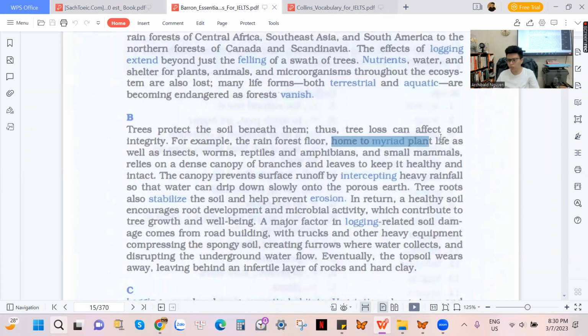Home to myriad plant life. Ở đây mấy bạn nhìn từ myriad chứ. Myriad means lots of, okay, a variety of, an area, có nghĩa là đa dạng phong phú. Thay vì hồi nãy nó dùng từ an area lần đầu tiên mình học đó, thì bây giờ nó dùng từ myriad. Home to myriad plant life, as well as insects, worms, reptiles, amphibians and small mammals.